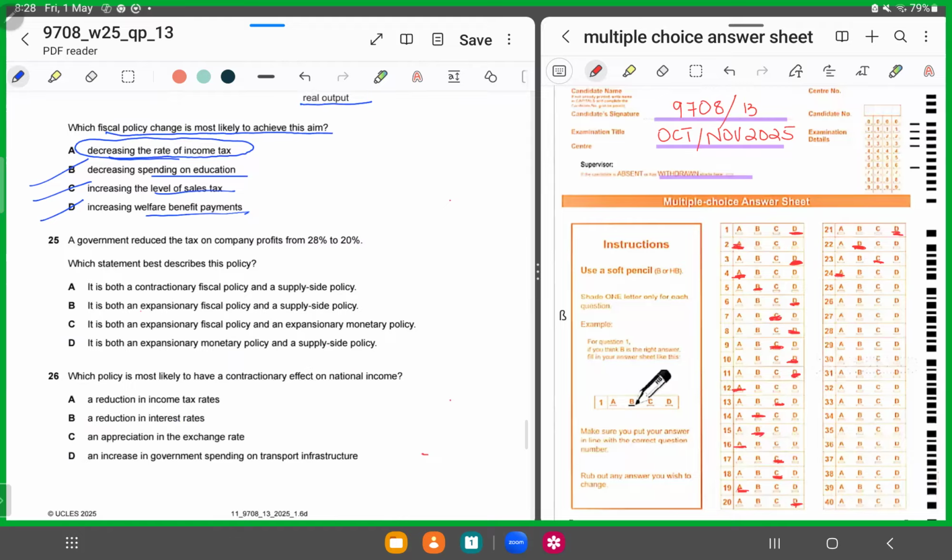Number 25. A government reduces the tax on company profits from 28 to 20%. Which statement best describes this policy? Now, why do you think there's a reduction in the rate of corporate taxes?